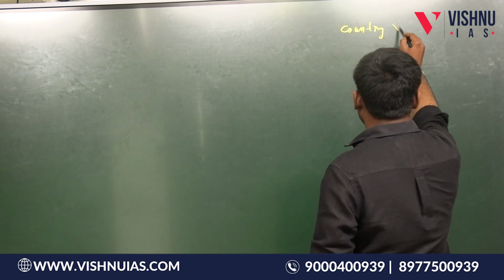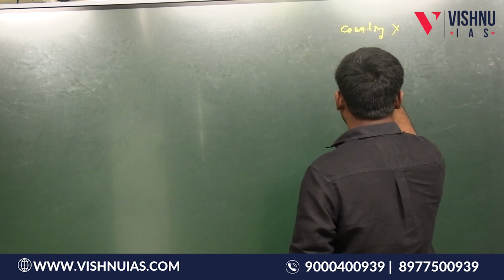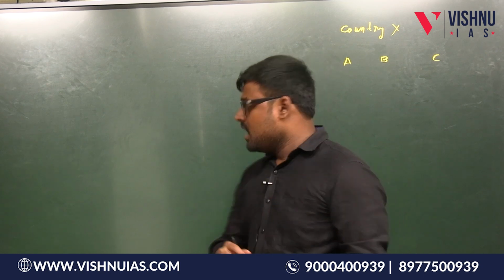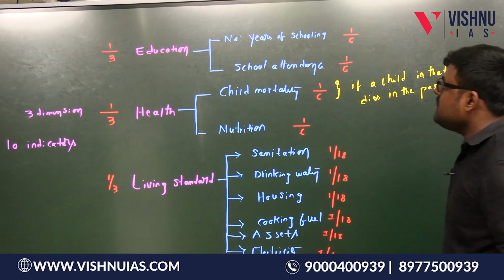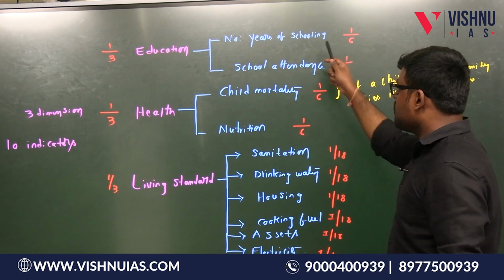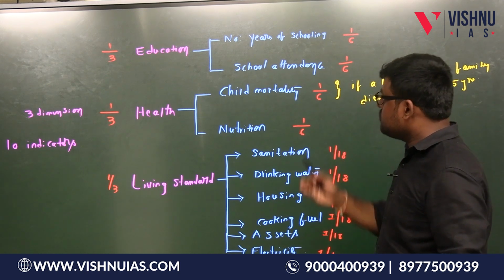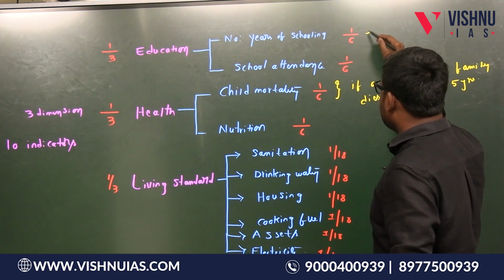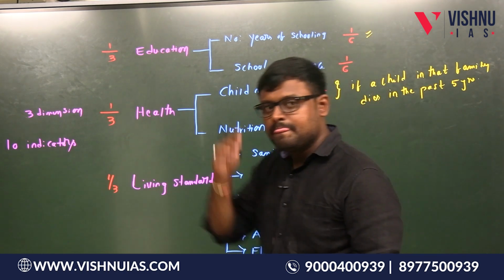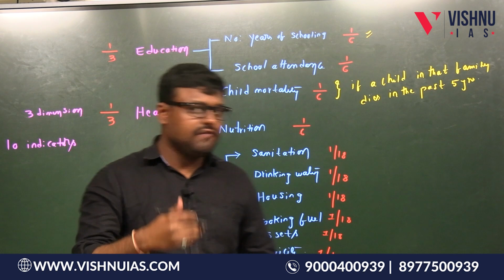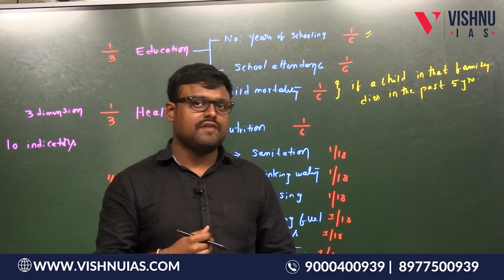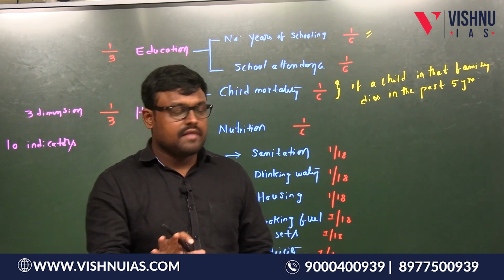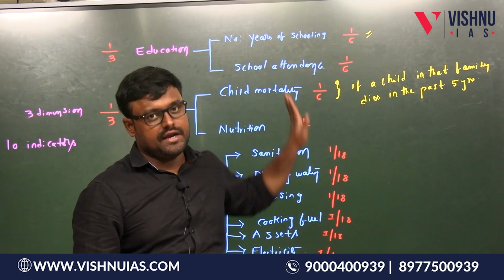Let us take a country X. In that country X, there are only 3 persons. Let us take A, B and C. Suppose A is deprived under number of years of schooling and also deprived under school attendance. For example, under number of years of schooling, if any person in that particular family has not completed at least 6 years of schooling, then they will be deprived under this indicator.